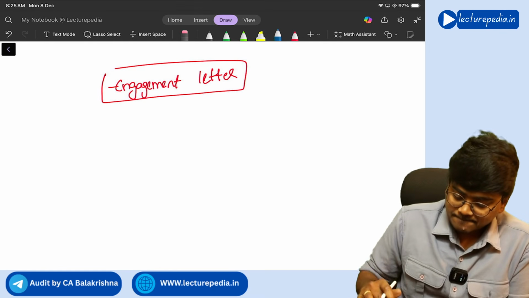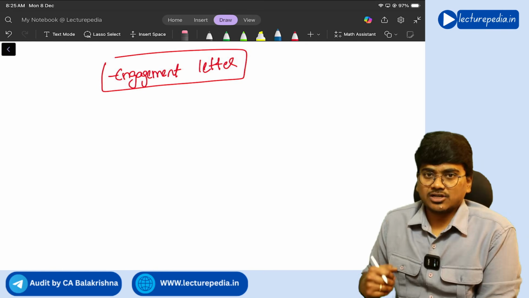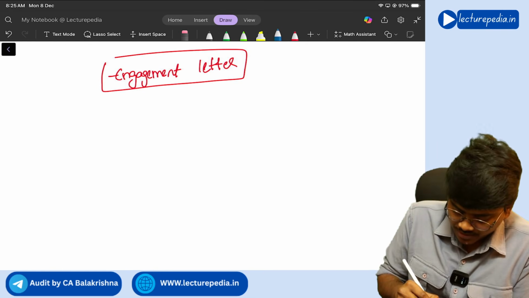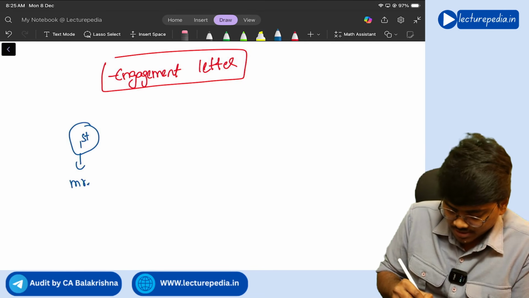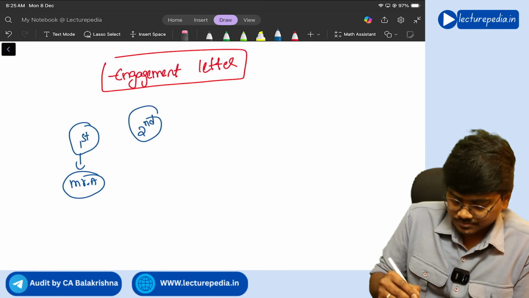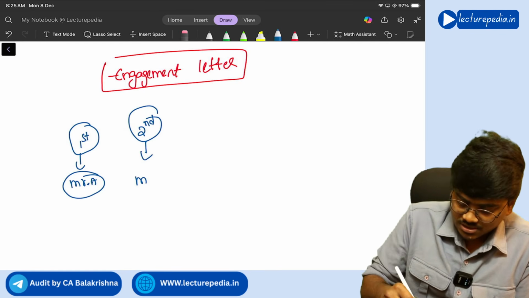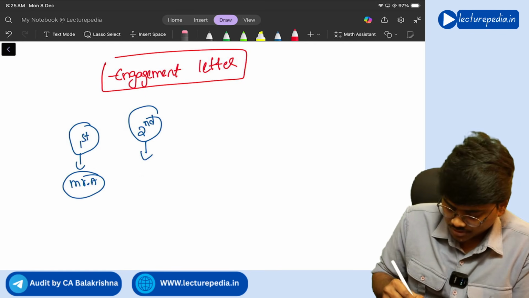Now, there is this concept of initial audit and recurring audit. So let's say for the first year, Mr. A has been appointed as auditor. For the second year, Mr. B has been appointed as auditor.